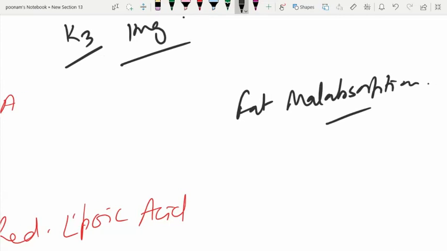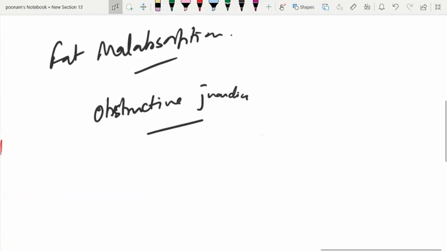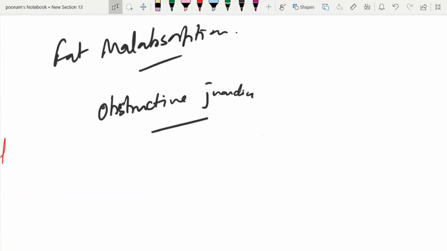This is seen in obstructive jaundice, when the bile is not reaching the GIT lumen, so the chylomicron is not well formed.